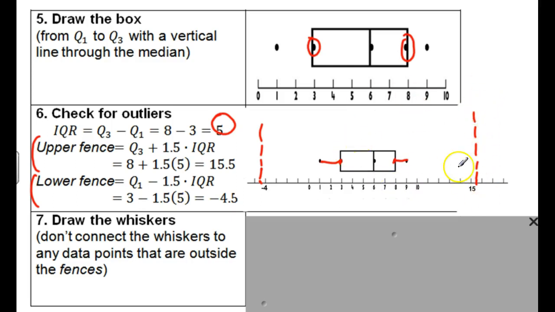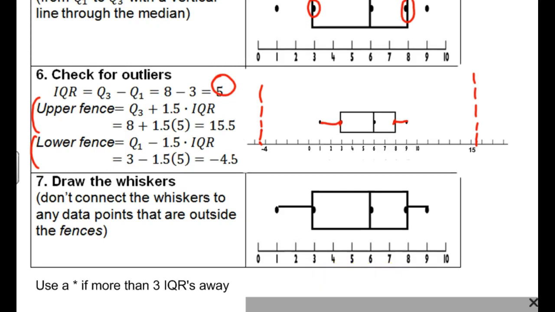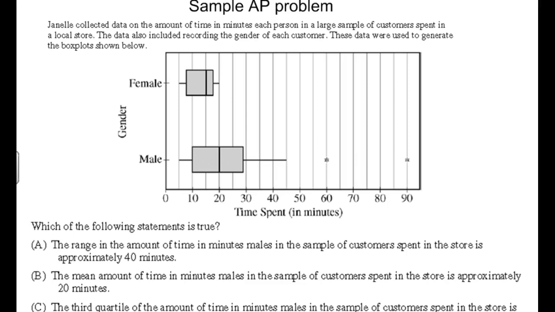We don't have to draw these dotted lines, but they tell us how unusual those min and max points are. There could be numerous outliers, in fact, but usually the min and max would be the outliers if there are some. Finally, draw the whiskers. That's what we just did. Use a star if it's more than 3 IQRs away, so 1.5 plus another 1.5, way out there. Sometimes we'll use a star instead of just a point like that, to indicate it's way far out there. An asterisk will work just fine there.